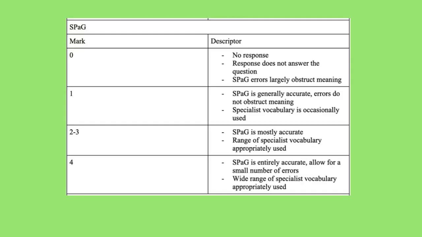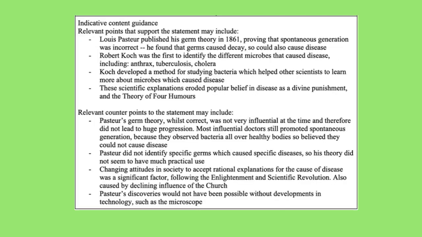Remember that there are also 4 marks available for your spelling, punctuation and grammar, so just try to take extra care when you're writing that your spellings are correct, that your sentences are structured properly, and just secure those 4 marks, because this is a decent proportion of the paper, so try and get as many marks in there as you can. There are many points you could make here, so as long as what you say is relevant and correct, the examiner will award you the marks. But let's take a look at some examples.